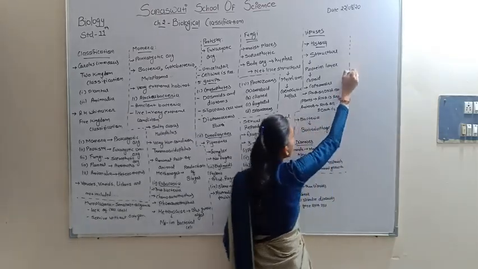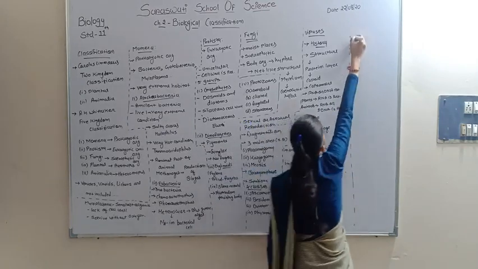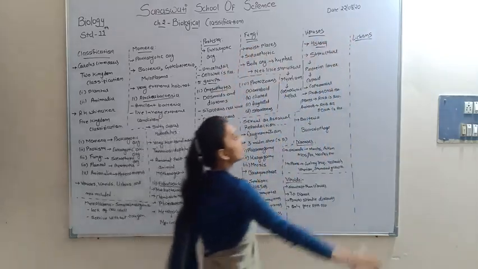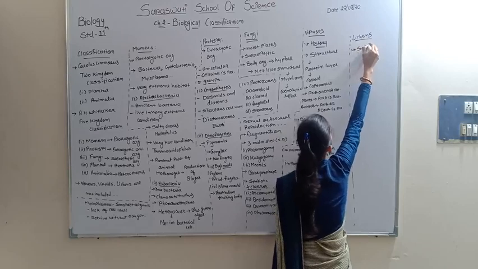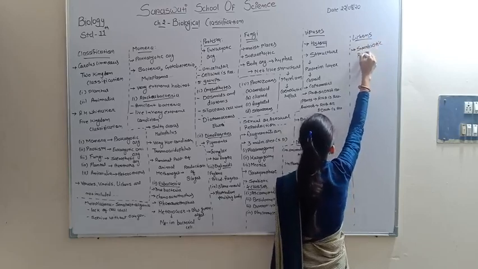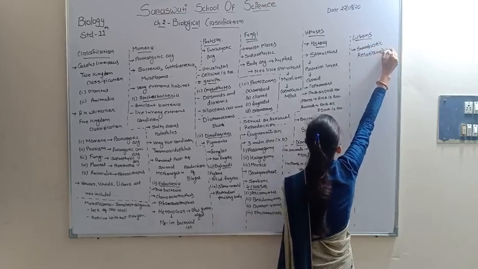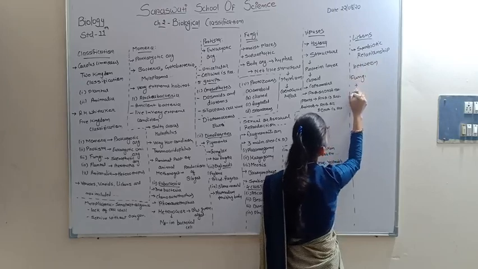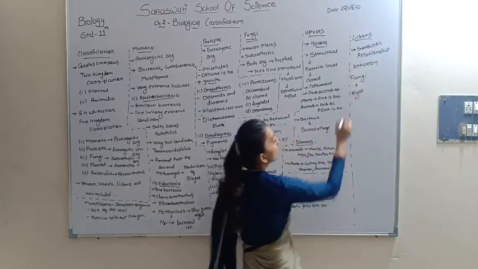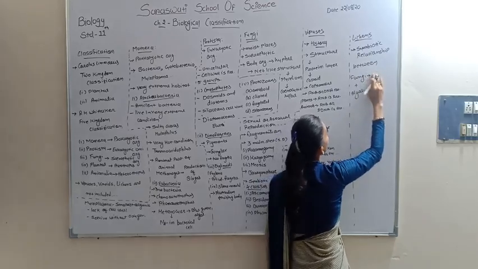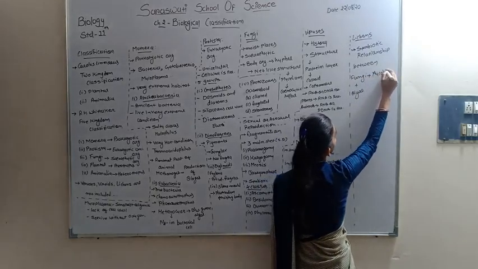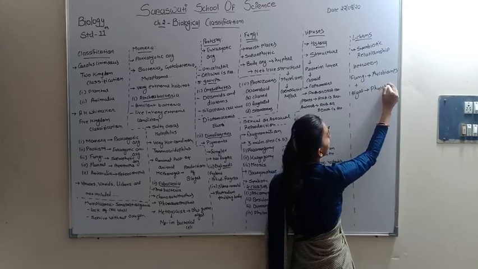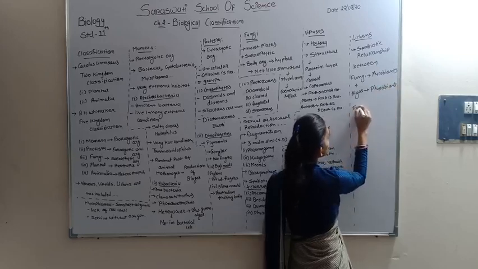Now we discuss the last topic of this chapter, lichens. Lichen is a symbiotic relationship between fungi and algae. The fungal component is known as the mycobiont, and the algal component is known as the phycobiont.